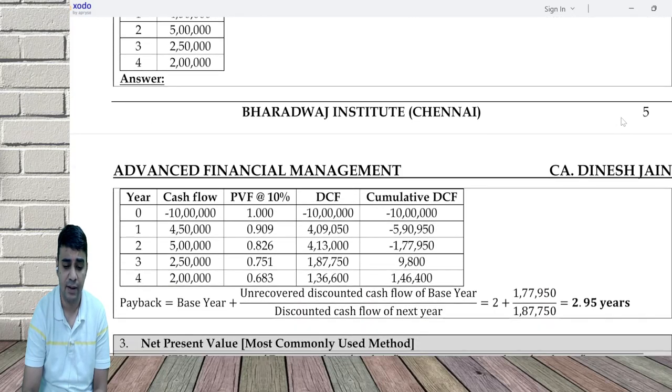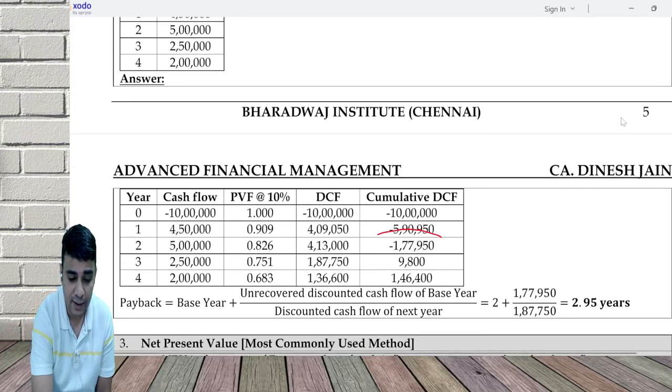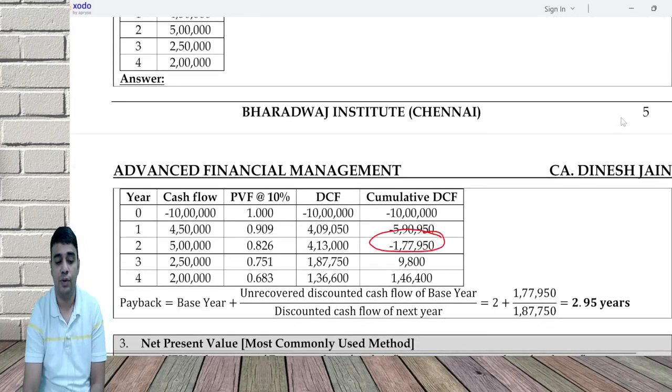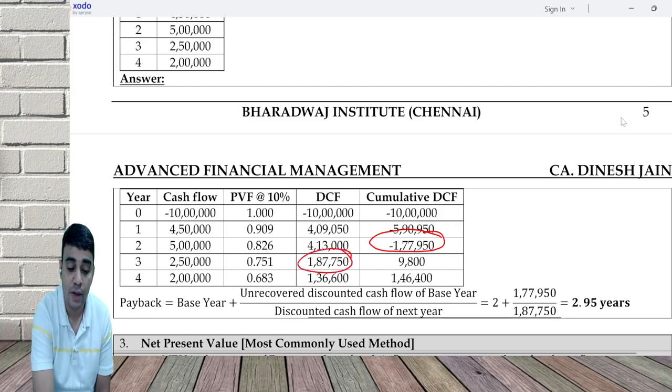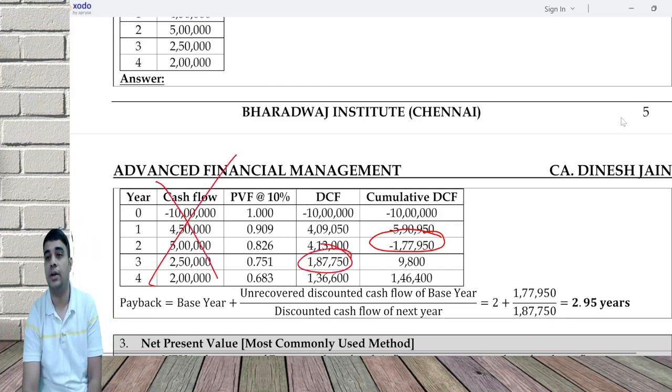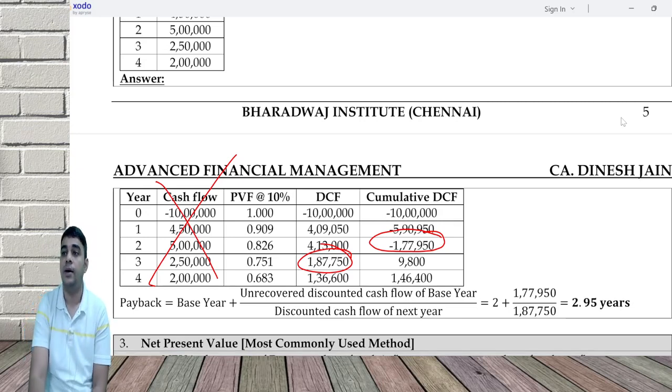Same example. Here my base year again continues to be year 2. The amount of negative is on the higher side, 177. Next year, look at discounted cash flow. Only discounted. Don't look at the normal cash flow.